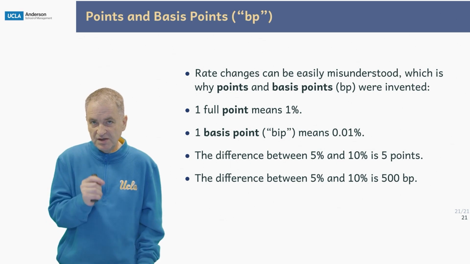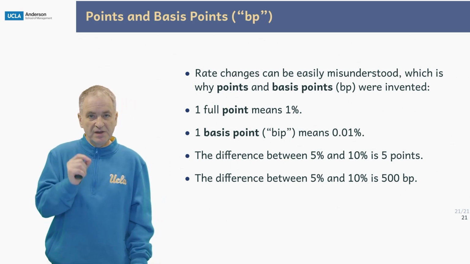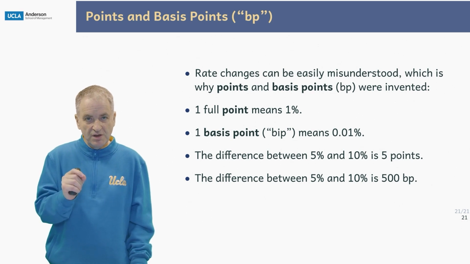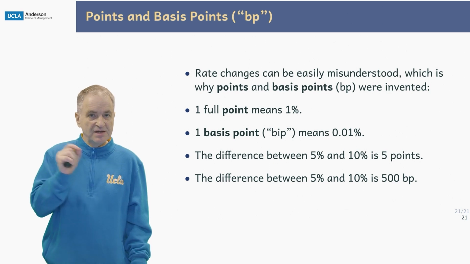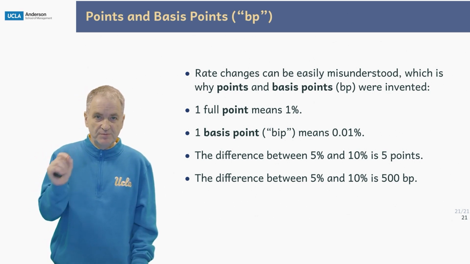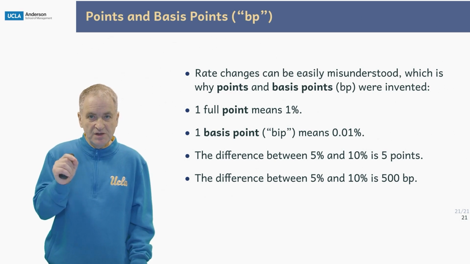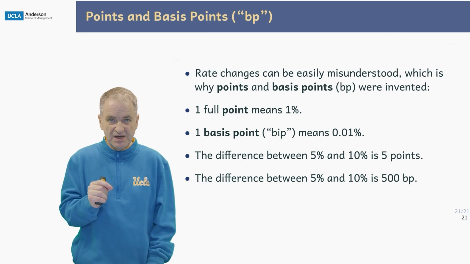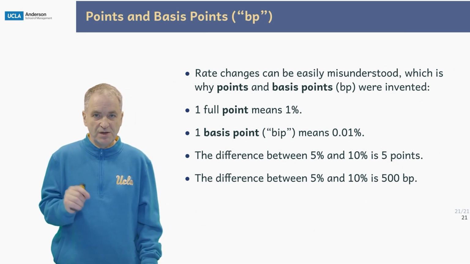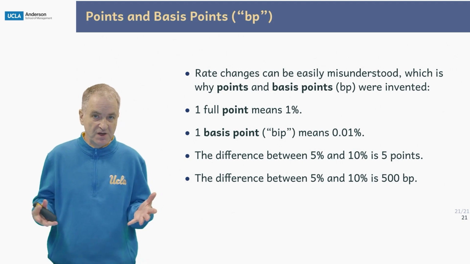So what was invented for this purpose is points and basis points. And what that means is 1 full point always means 1%, like from 5 to 6%. That is not 20%, that's 1 full point. 1 basis point means 0.01%. So 1 basis point higher than 5% is 5.01%. The difference between 5% and 10% is 5 points or 500 basis points.